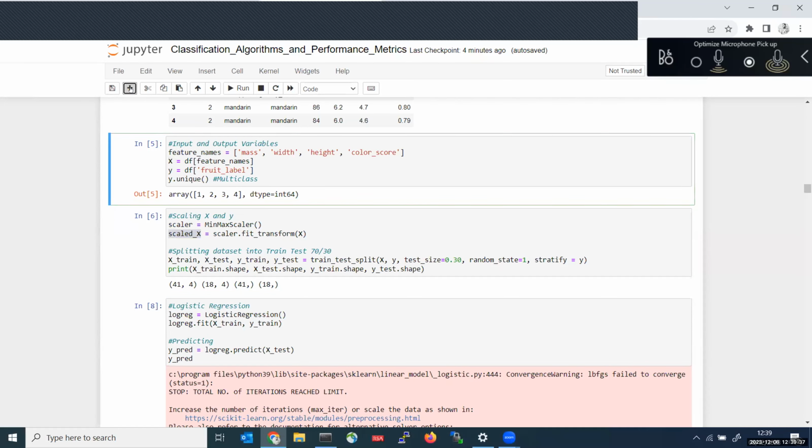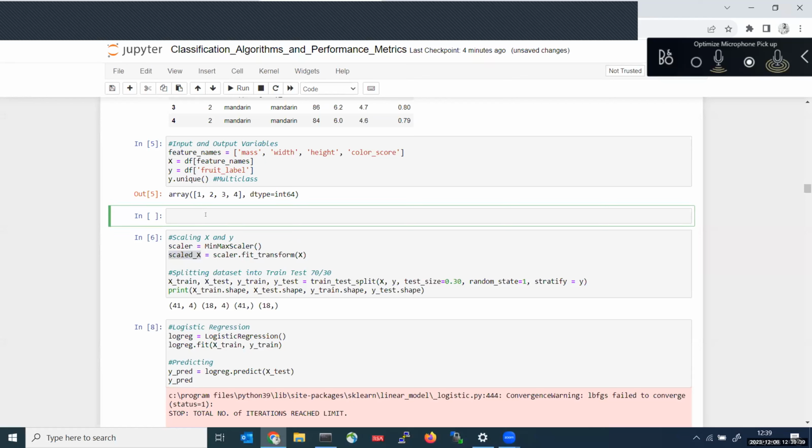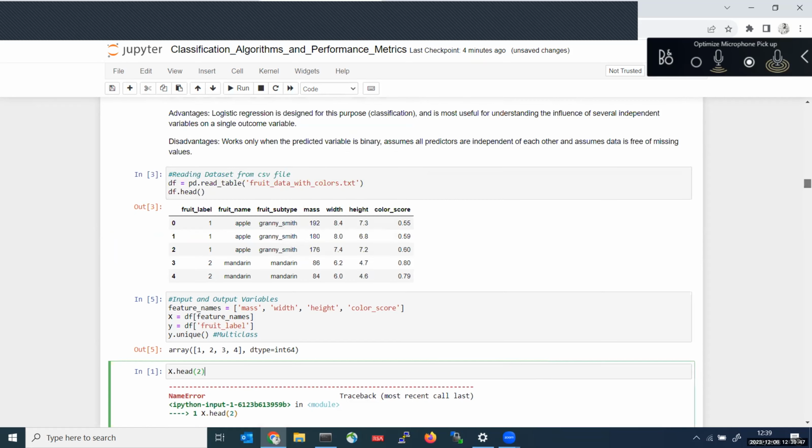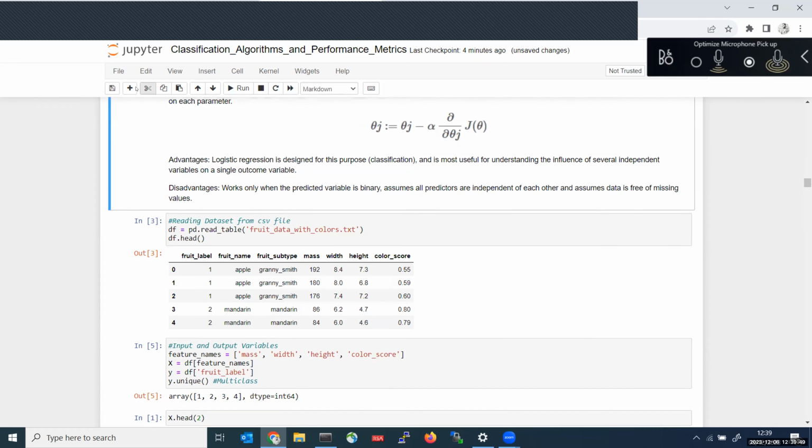After this, you can check X dot head. Whenever you're seeing, you need to check. Here I didn't execute the code. That's why it is showing the error.